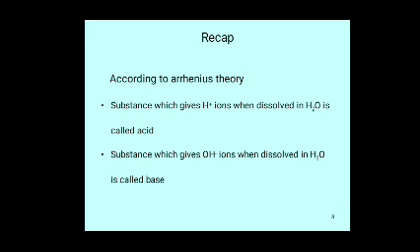These all are bases. So, according to Arrhenius theory, the substance which gives H+ ions in aqueous solution is called an acid, and the substance which gives OH- ions in aqueous solution is called a base.